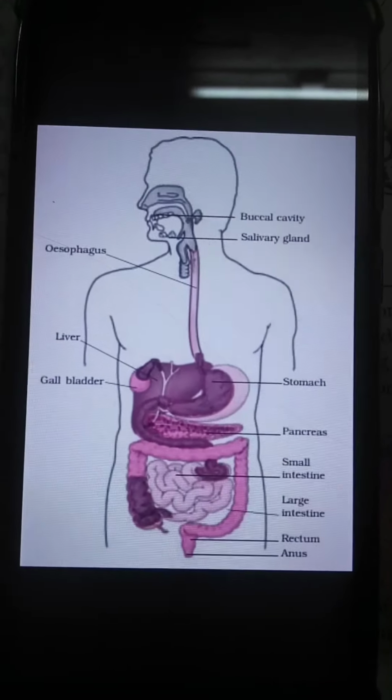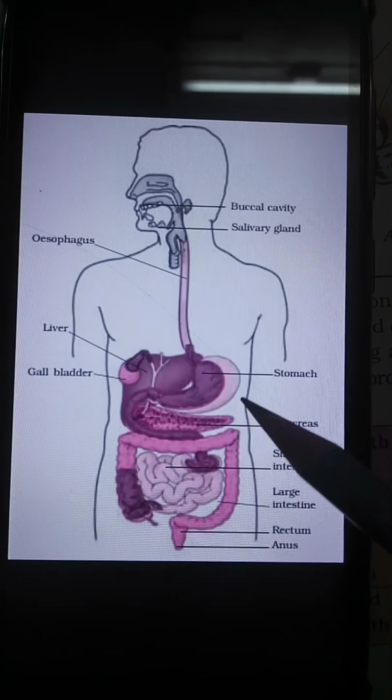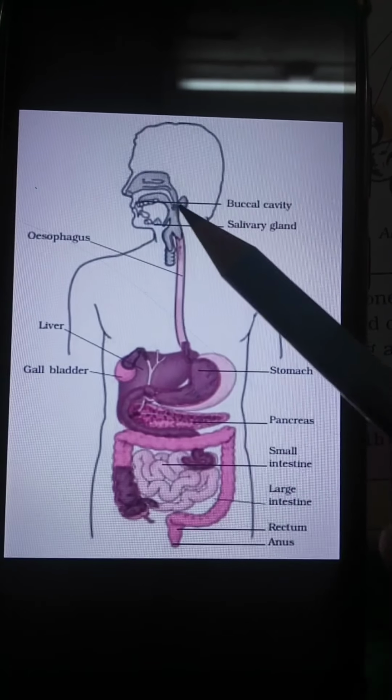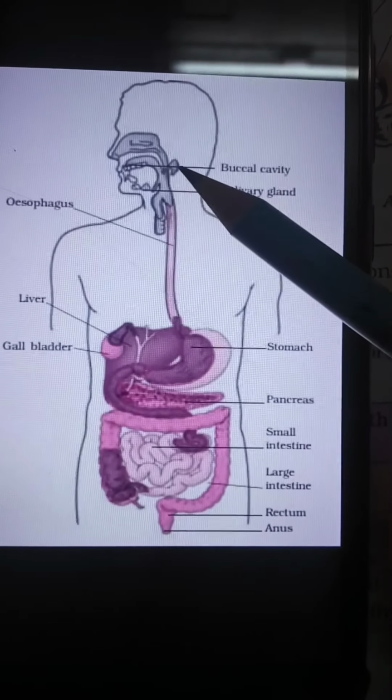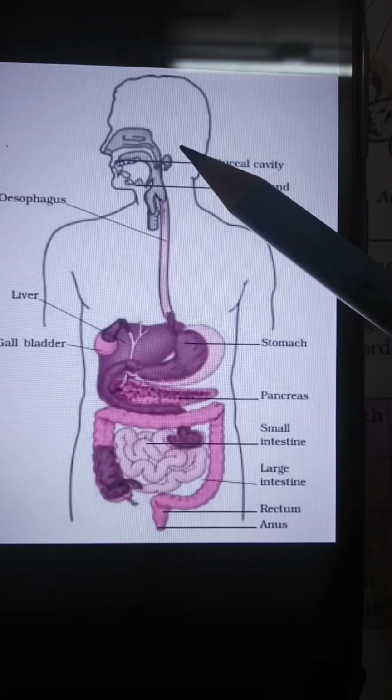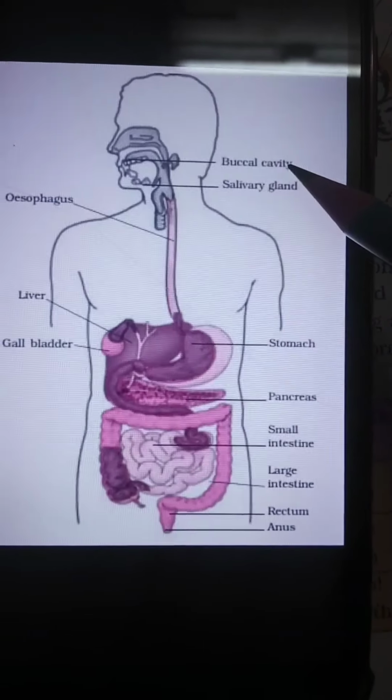Let's move to the next part, that is digestion in humans. So here are a few of the parts of the body. We take in food through the mouth, digest and utilize it. The unused parts of the food are defecated. Have you ever wondered what happens to the food inside the body? The food passes through a continuous canal which begins at the buccal cavity and ends at the anus.